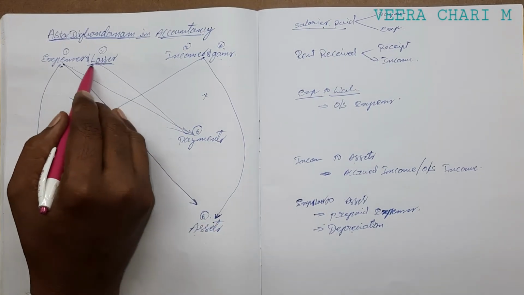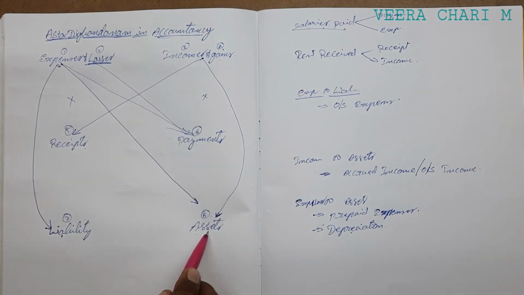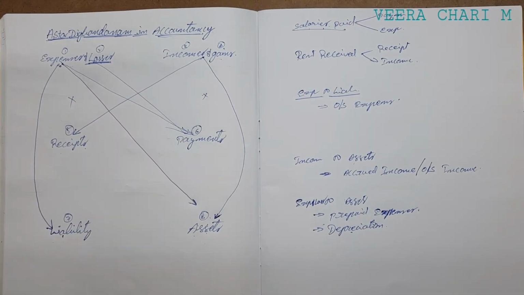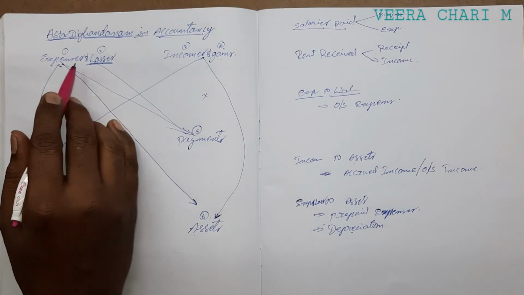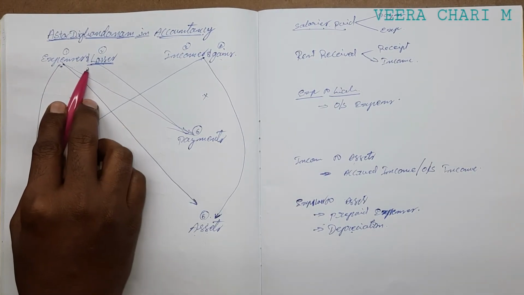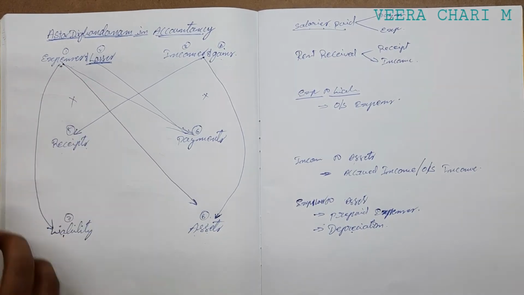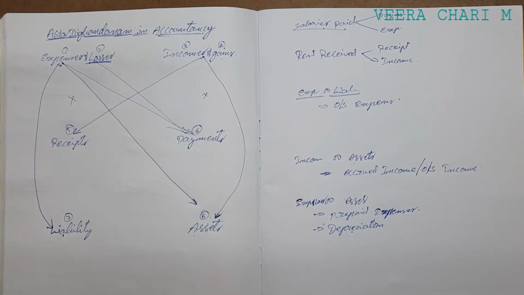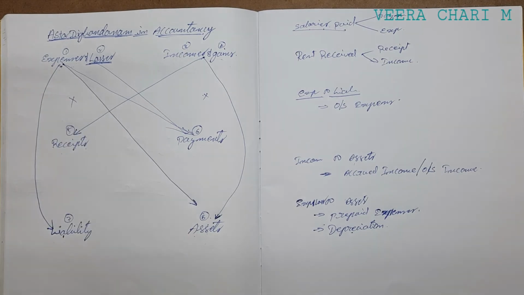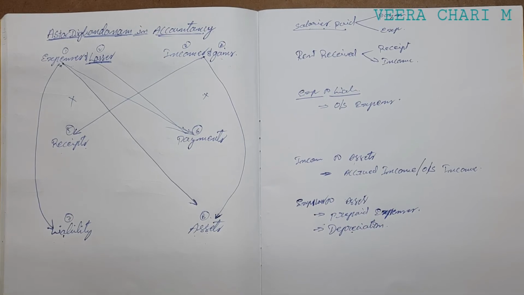Depreciation is a loss. We should deduct it from the respective fixed asset. For example, depreciation on furniture. The furniture amount is shown under expenses and losses, either on the debit side of the profit and loss account or as an expense in the income and expenditure account. And we should also write it on the asset side, deducted from the respective asset. Depreciation on furniture is deducted from the value of furniture. That is the relation of expenses and losses to assets.